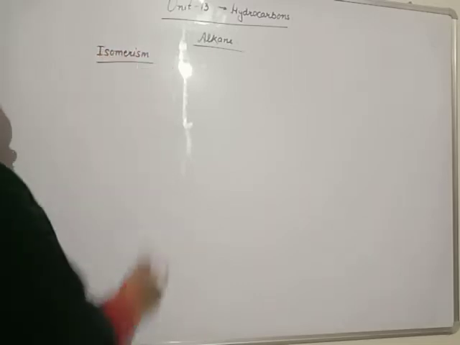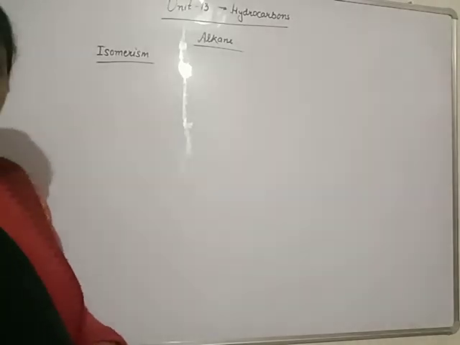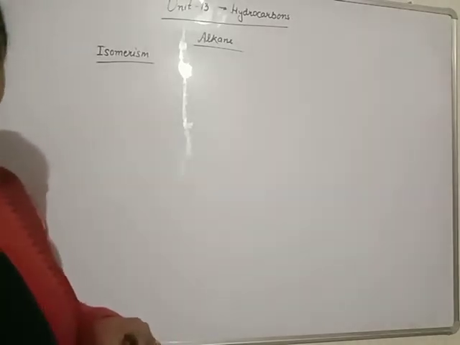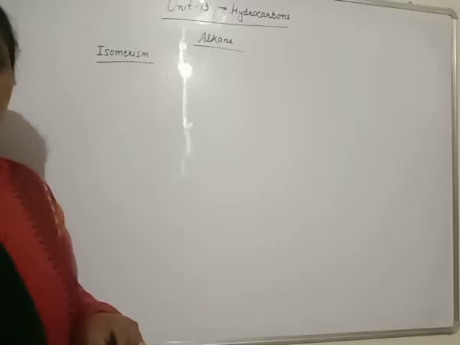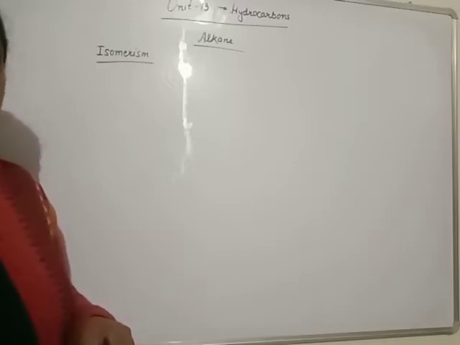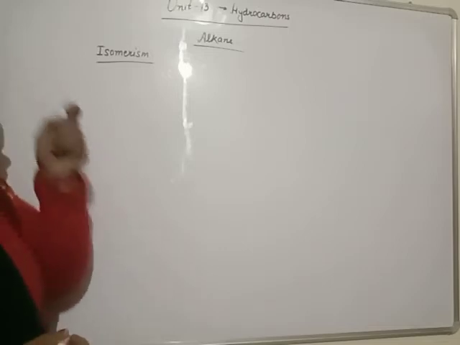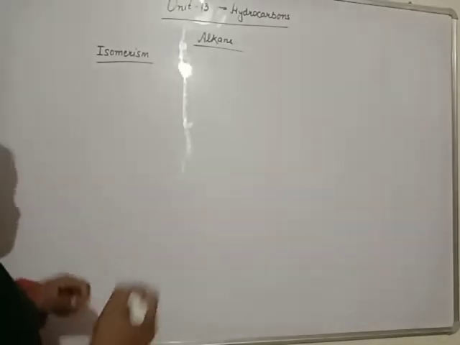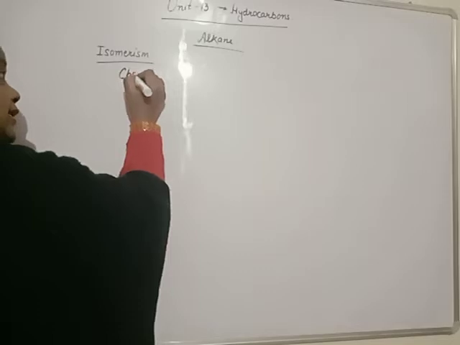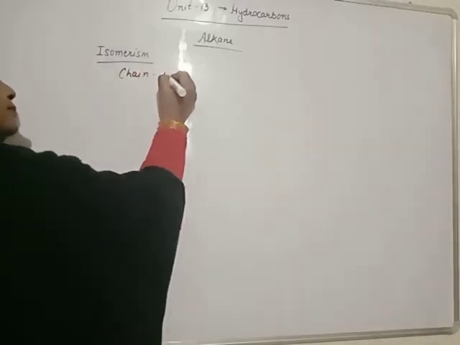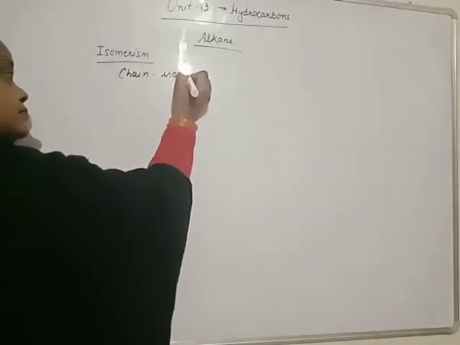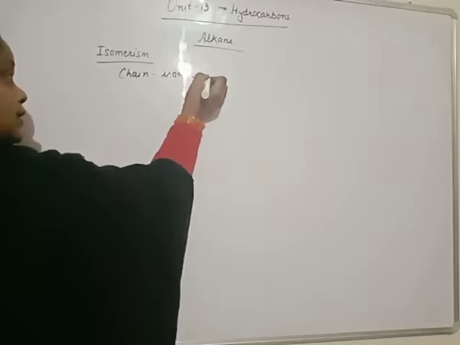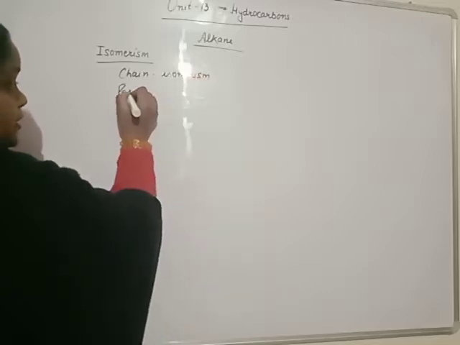Isomerism means the phenomenon in which two or more compounds have the same molecular formula but different structures, different physical and chemical properties. Clear? Beta, alkanes show chain isomerism and position isomerism.